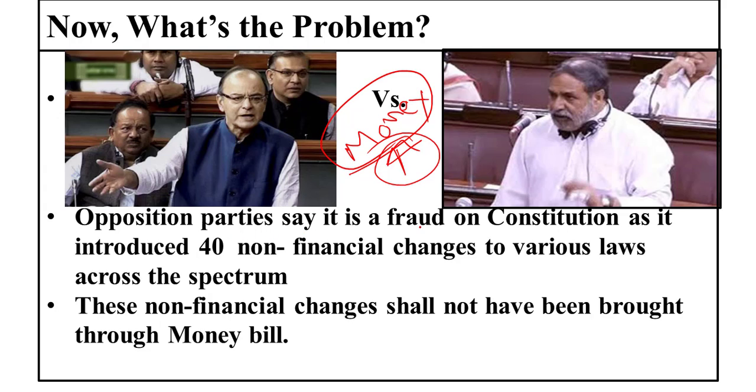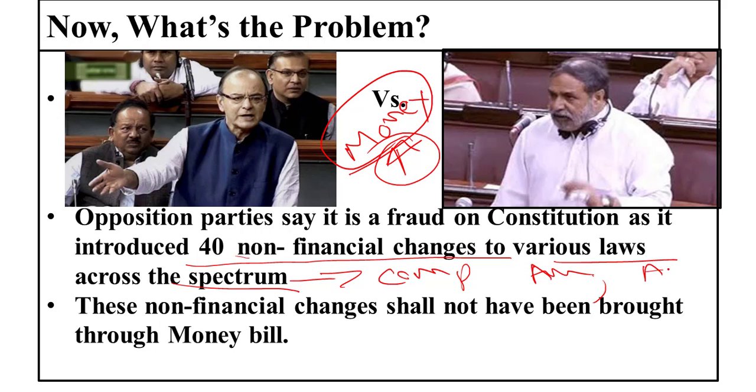Opposition parties say that it is a fraud on the constitution as it introduced 40 non-financial changes into various laws across the spectrum. When we say various laws across the spectrum, it means laws of variety, such as the Companies Act 2013, the Tribunals Act, and making Aadhaar mandatory for PAN card. These non-financial changes should not have been brought through the money bill, because with respect to money bills, the Rajya Sabha, that is the second chamber of the parliament, does not have the same powers as the Lok Sabha.